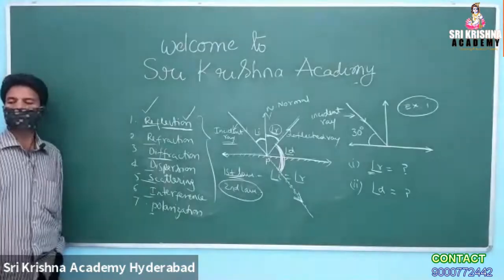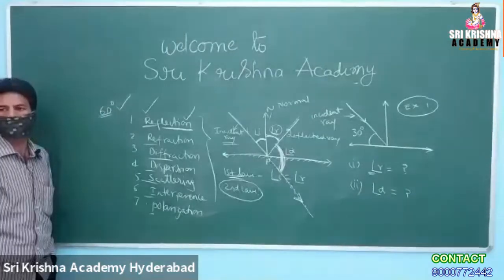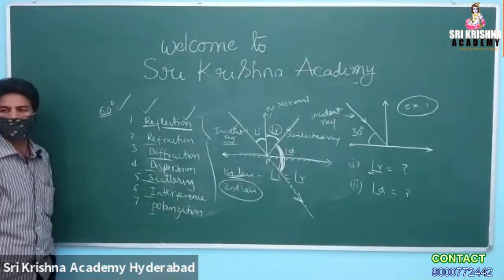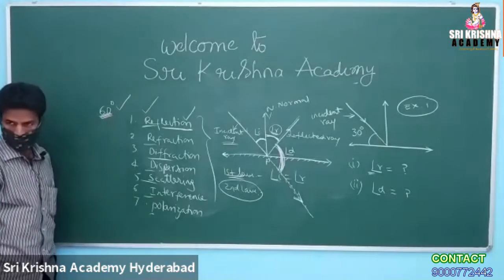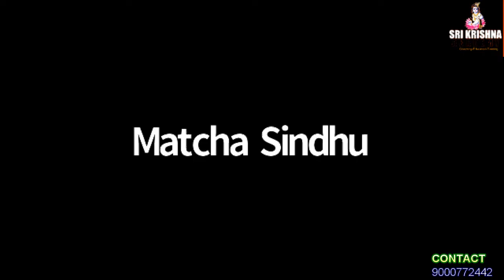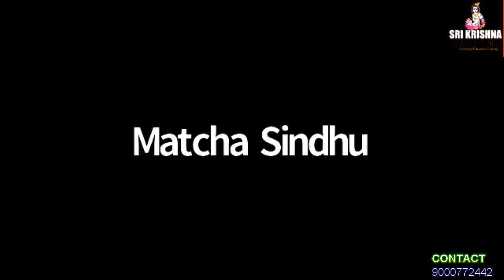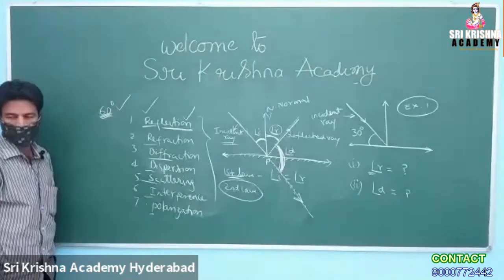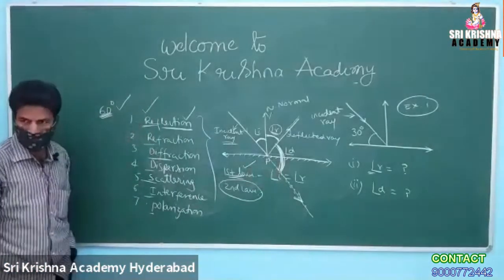What is angle R? 60 degrees. May I know who is that? Neha. Neha, good girl. 60 degrees is the right answer. Can anybody say why? Why did she say 60 degrees? Because the angle of incidence is 60 degrees. Yeah, so the reflected angle will be 60 degrees. Based on which law did you give the answer? First law of reflection. Angle I is equal to angle R, and hence it is 60 degrees.